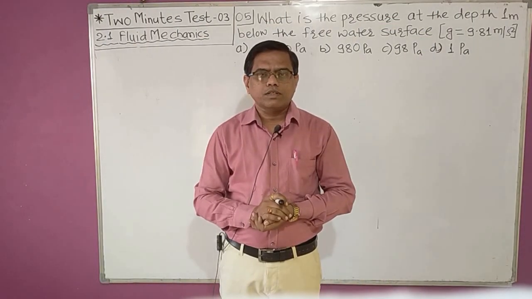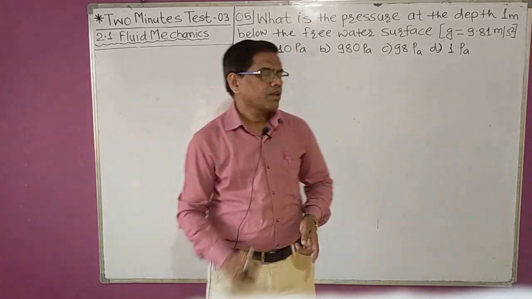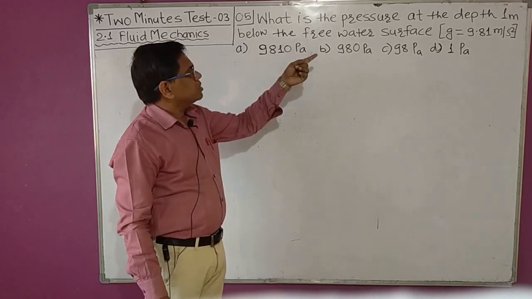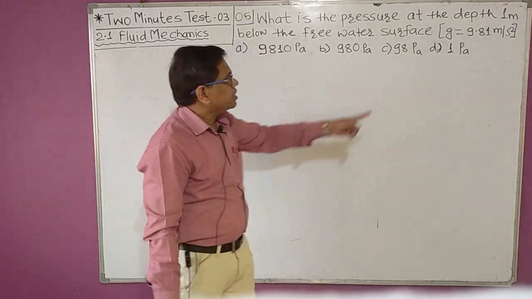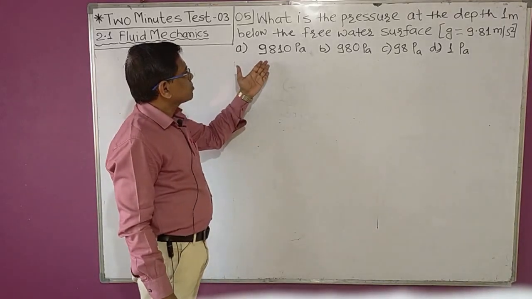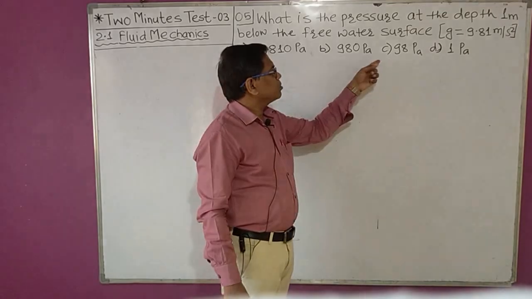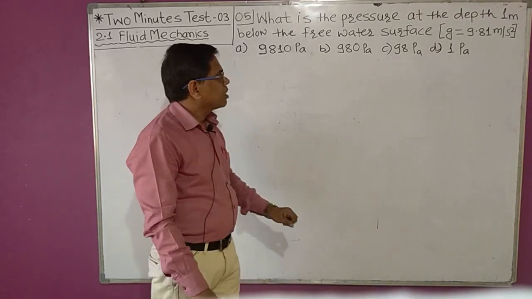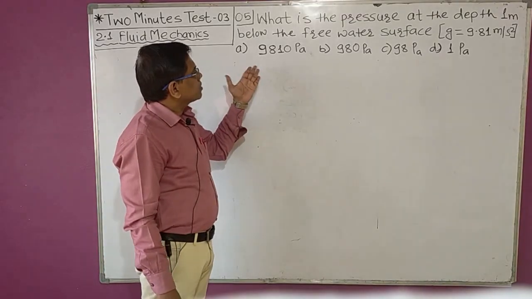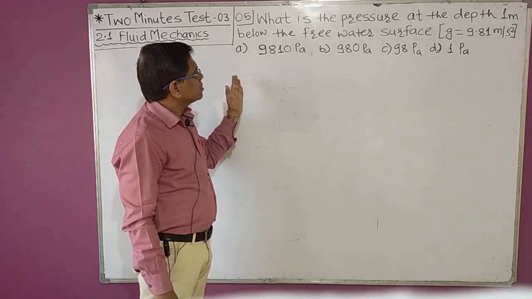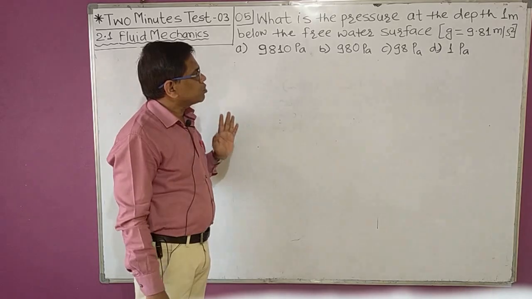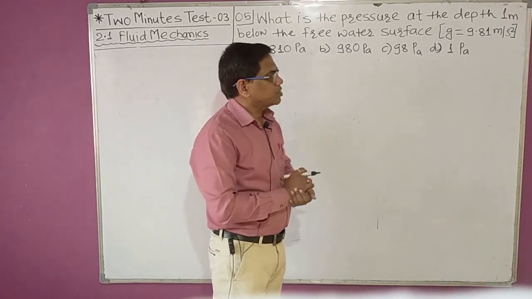Now let us try to solve MCQ number 5. What is the pressure at the depth of 1 meter below the free water surface, given that g is equal to 9.81 meter per second square? And the options are 9810, 980, 98 and 1 Pascal. While concentrating on the options, it is to be taken into consideration that the atmospheric pressure is not to be considered while solving this MCQ.